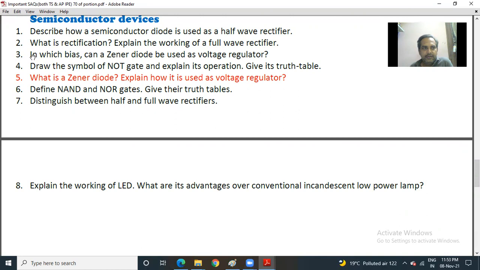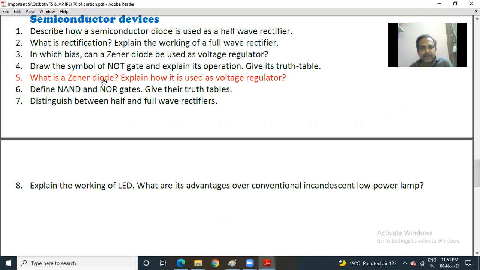So even this is also in the list of deleted portion. So right now you don't need to read the answer of this particular question. 4. Draw the symbol of NOT gate and explain its operation. Give its truth table.